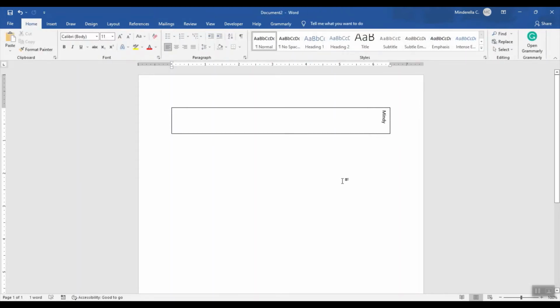And so that's the way I would prefer to actually change the direction of my text whenever I'm in Word, is by using a table. But again, a text box is an option.